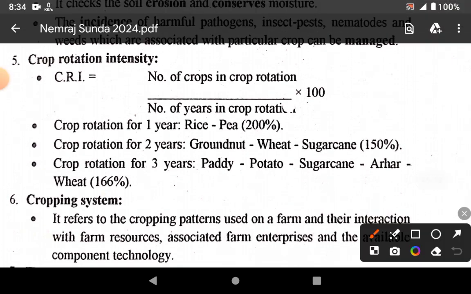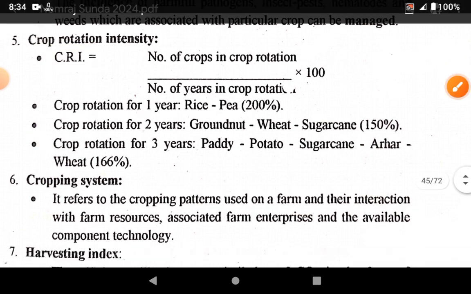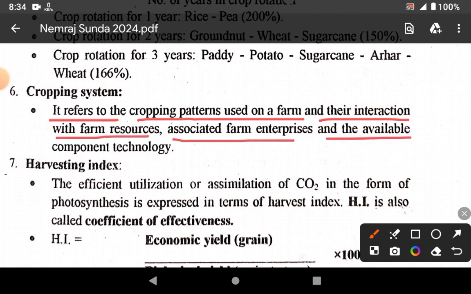Next is crop rotation intensity. Crop rotation intensity is equal to number of crops in crop rotation upon number of years in crop rotation into 100. First example, crop rotation for 1 year, rice and pea. Number of crops are 2 for 1 year into 100, then the intensity is 200%. Likewise, solve this example. Cropping system. It refers to the cropping pattern used on a farm and its interaction with farm resources, associated farm enterprises and the available component technology.